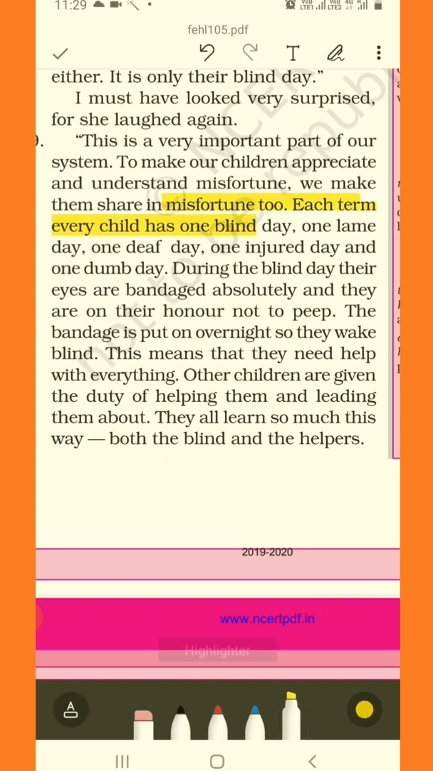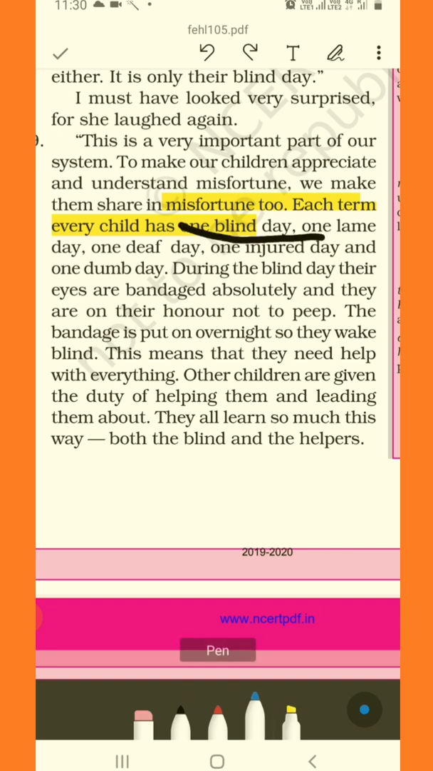So in each and every term every child will have what? They will have one blind day, one lame day, one deaf day, one injured day, and one dumb day. So, what are the days? One blind day, a day in which they will turn blind by blindfolding their eyes. One lame day, when they will walk with crutches. Deaf day, the ears will be stuffed. Then injured day, then dumb day, of course the day when they will not be allowed to speak.